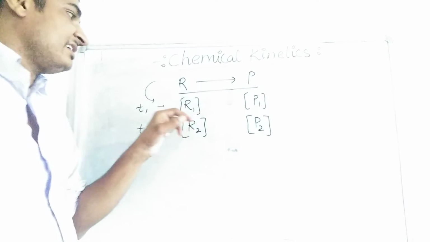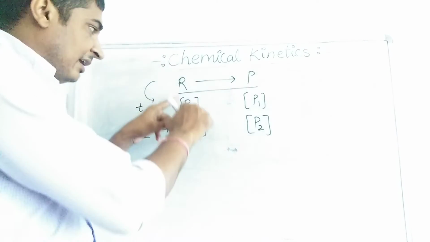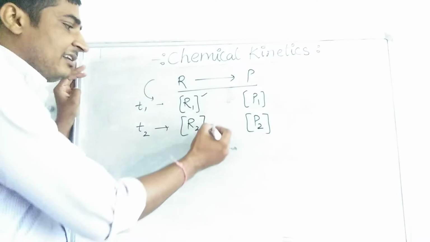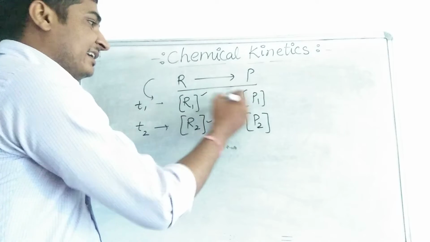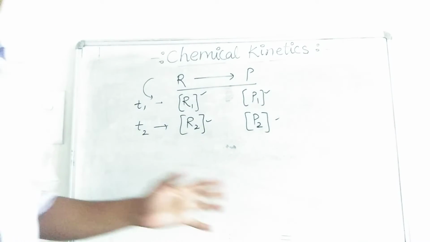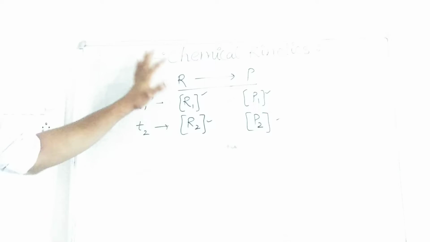To show the concentration, we always use square brackets. So this is the initial concentration and this one is the final concentration of the reactant, and this is the initial and final concentration of the product. So how is the concentration changing?